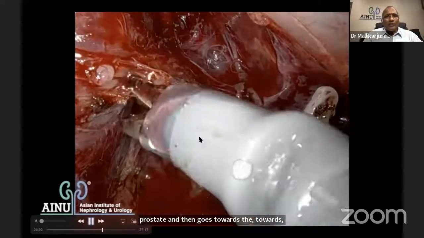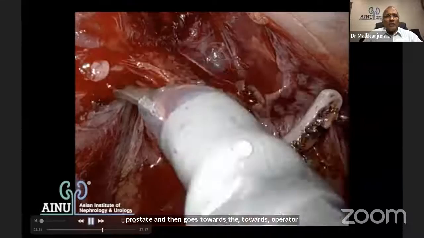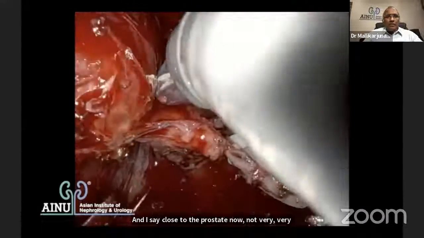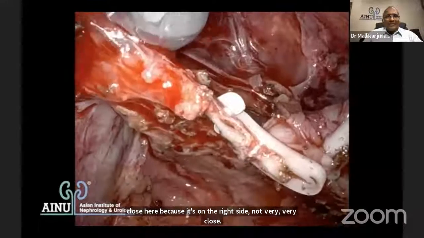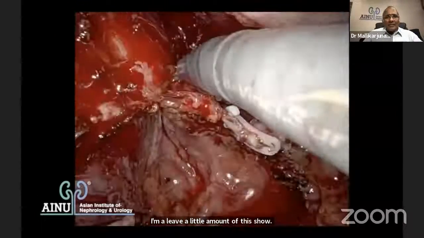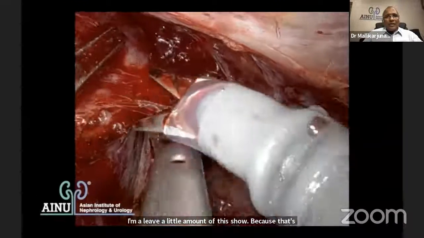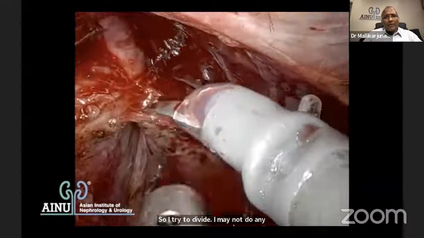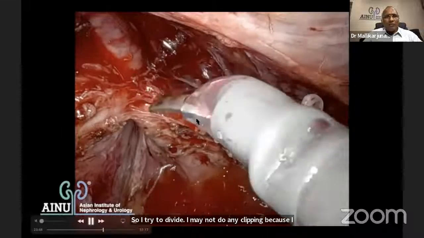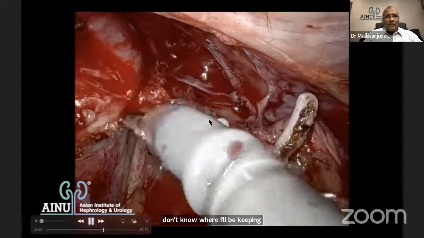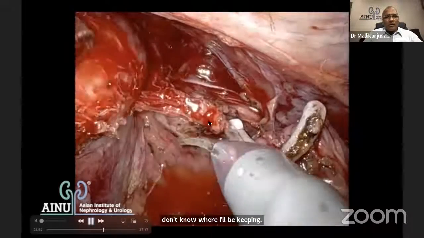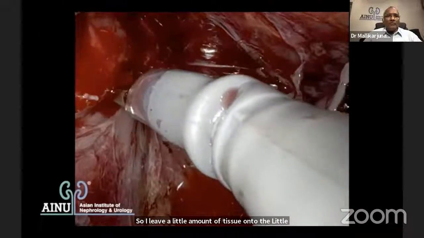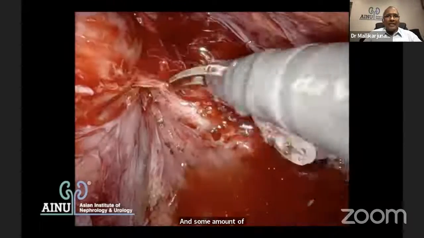Not very, very close here because it's on the right side. Not very, very close. I may leave a little amount of tissue because that's the side where there is a tumor. So I try to divide. I may not do any clipping because I don't know where I would be clipping. So I leave a little amount of tissue on the prostate, not baring the prostate completely, and some amount of tissue is going to be retained.